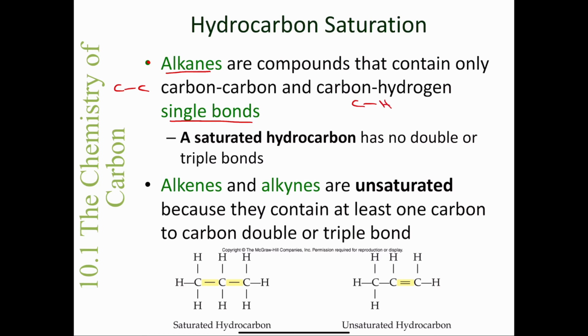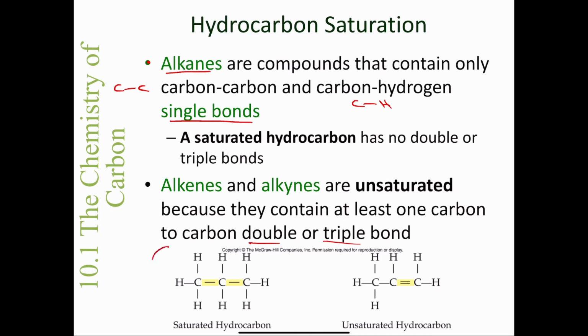A saturated hydrocarbon has no double or triple bonds. Whereas alkenes and alkynes, we call those unsaturated because they do not have the maximum possible amount of hydrogens per carbon atom. And an easier way to recognize an alkene or alkyne is that an alkene contains at least one double bond, and an alkyne will contain at least one triple bond.